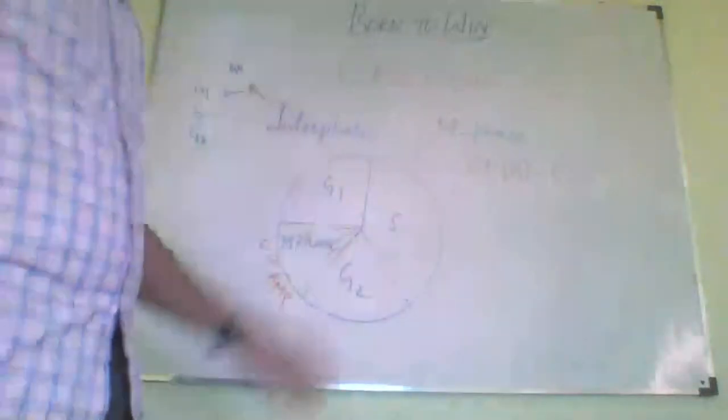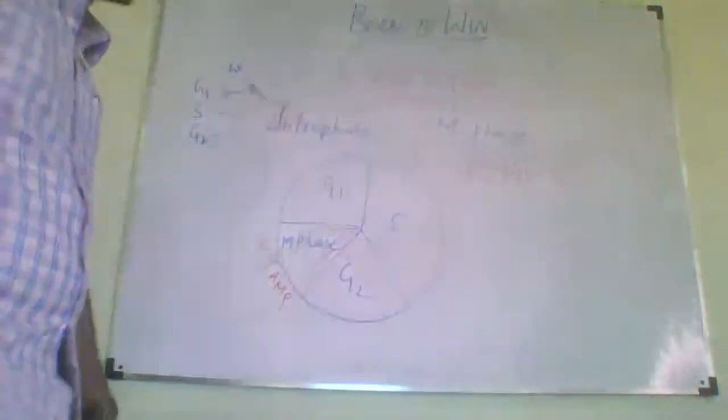It's like a pie, a pizza, right? So you have to see what the G1, S, G2 phases are. Here S phase is nothing but the synthesis phase.